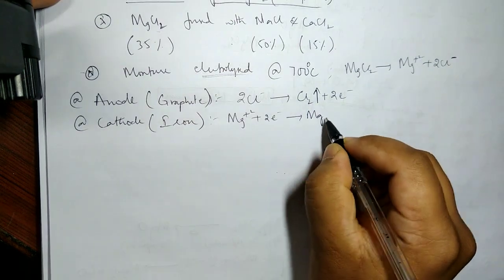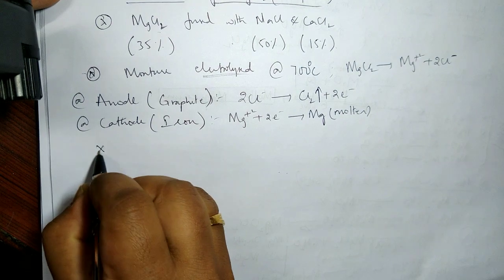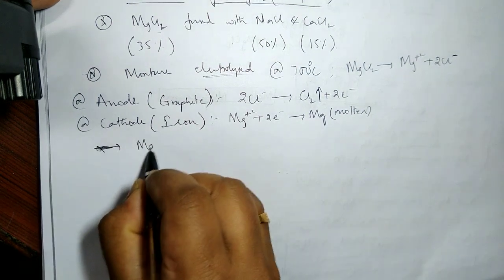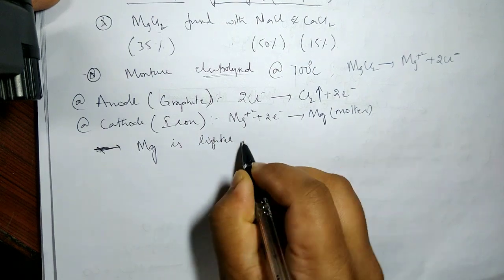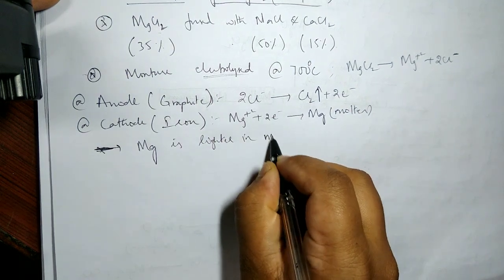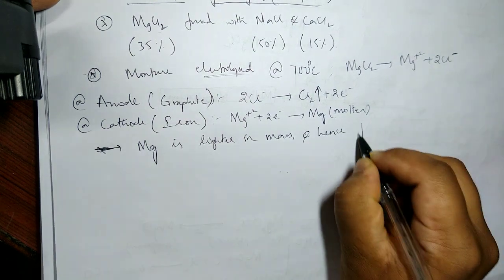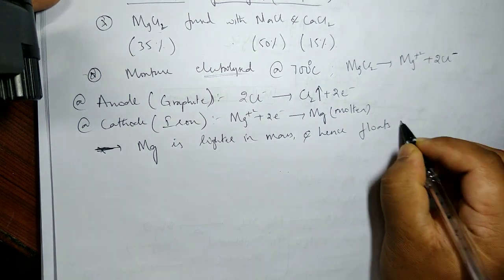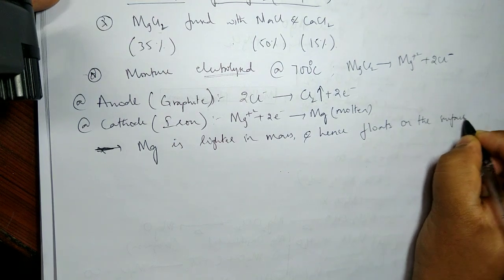Okay, molten form. And one generally important point: magnesium is lighter in mass or weight, and hence floats on the surface of the electrolyte.